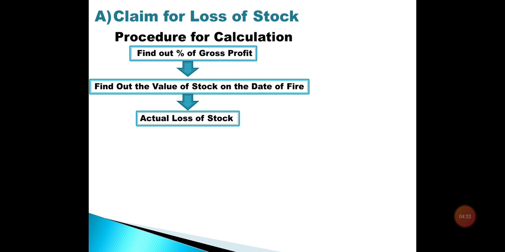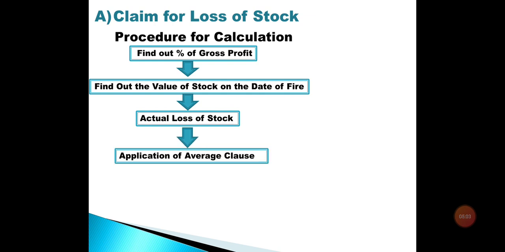Means at the date of fire, if there is a value of 4 lakh stock and 3 lakh stock has caught fire and been totally destroyed, then 1 lakh rupees will be the salvage stock or stock saved. At this stage, we'll deduct that 1 lakh from the total stock on the date of fire and get the actual loss of stock, which will be rupees 3 lakh only.